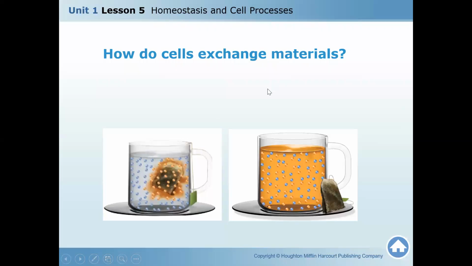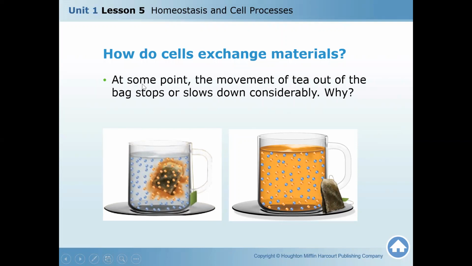How do cells exchange materials? At some point, the movement of the tea out of the tea bag will slow down considerably. Why? Because all particles have already transferred to the low concentration media. So the low concentration media is now fully occupied with the particles and molecules from the tea bag. Now, no change will happen.